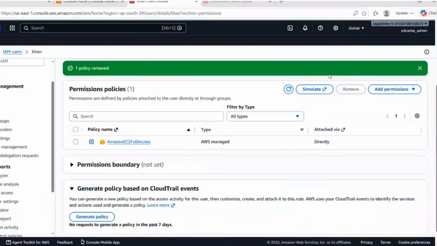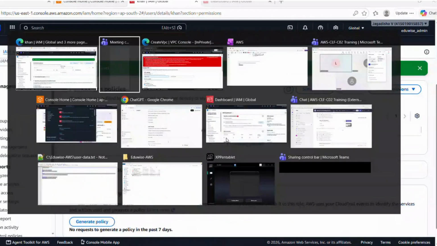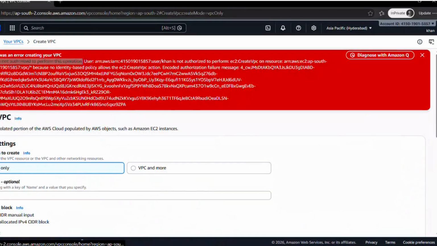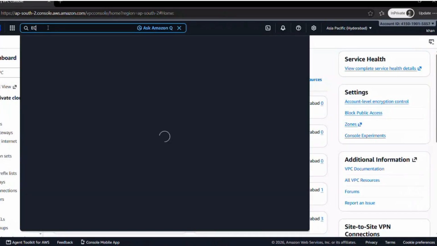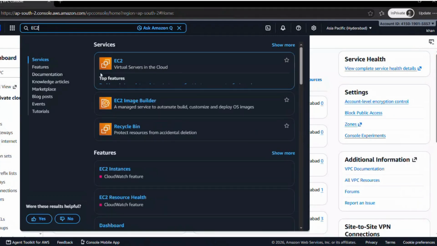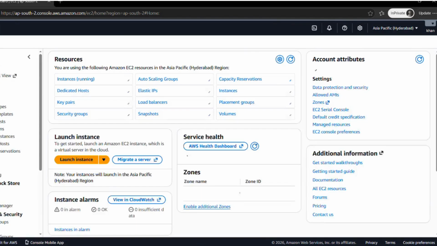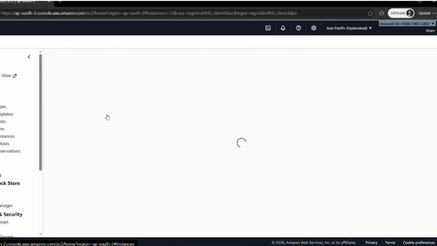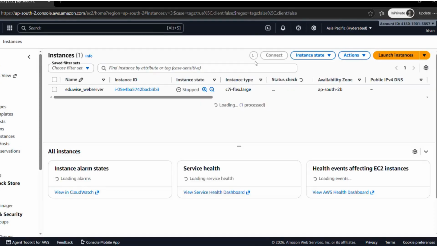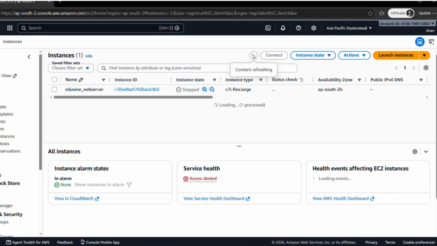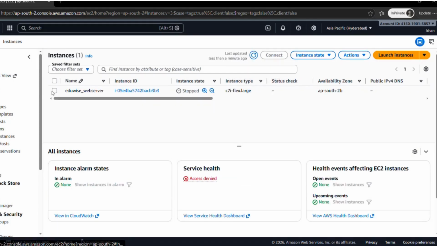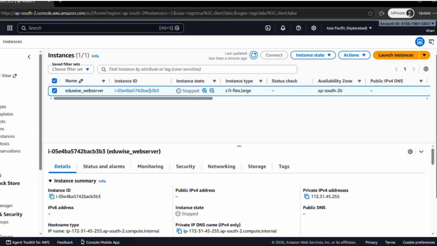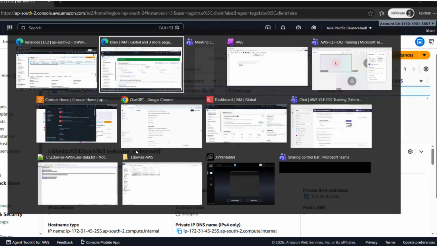Right? Now again we will see whether we are able to start that EC2 server or not. Again, I will search for EC2 instances. See, before that, I'll verify one more time.